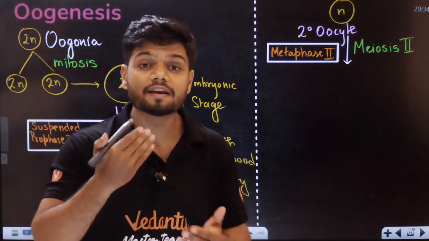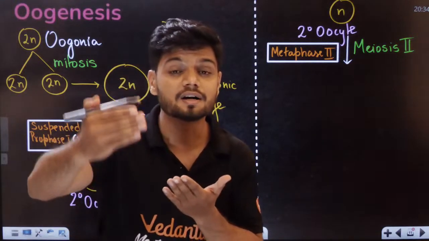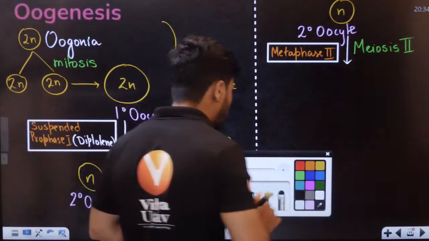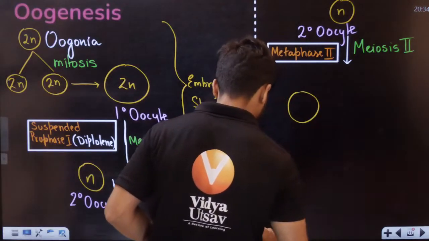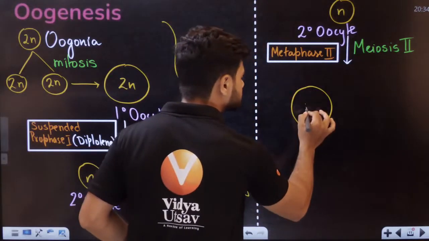Then where is it mentioned, students? It is mentioned under fertilization. So students, understand what happens. This is the secondary oocyte.